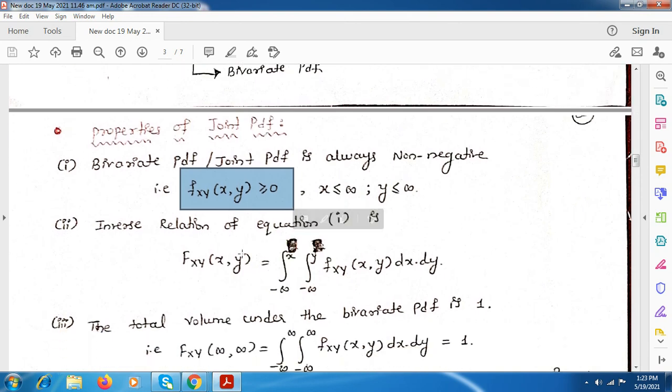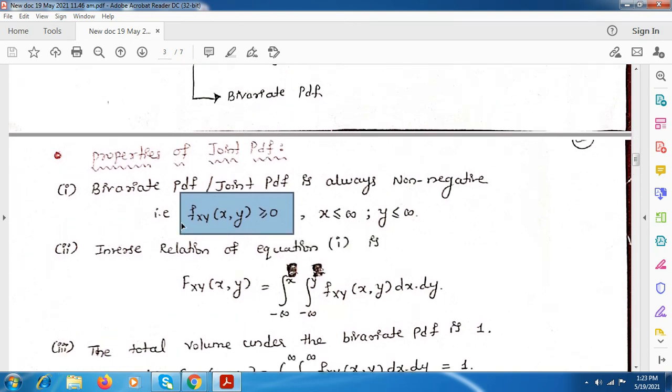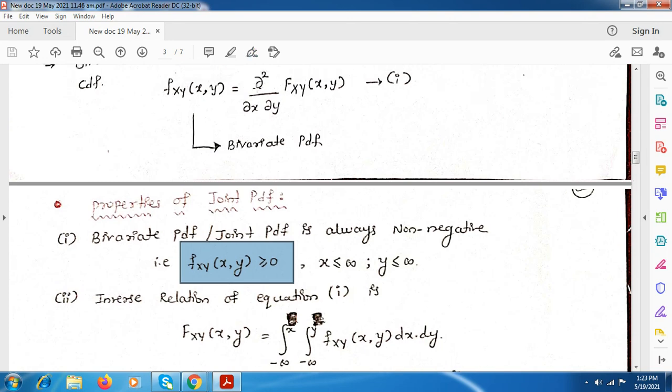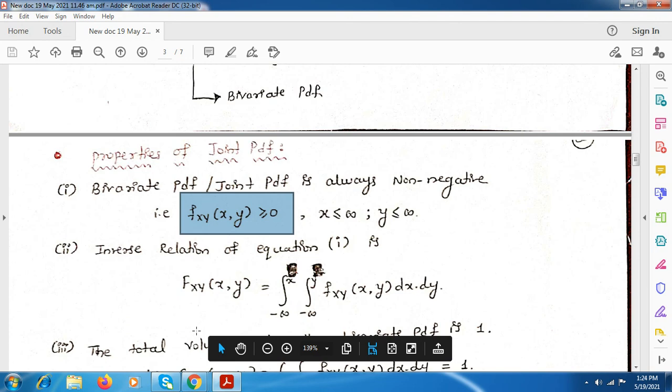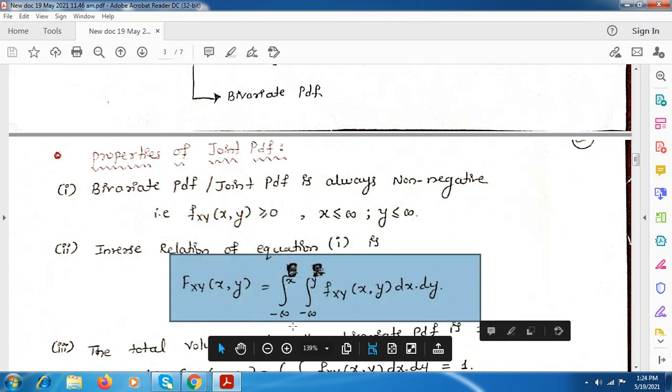If we take the inverse of this definition, this CDF can be written in terms of the PDF as this. That is integration from minus infinity to x, and integration from minus infinity to y, of the PDF, with dx and dy.